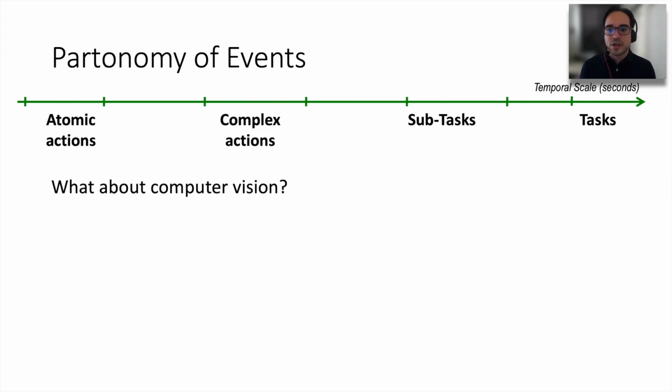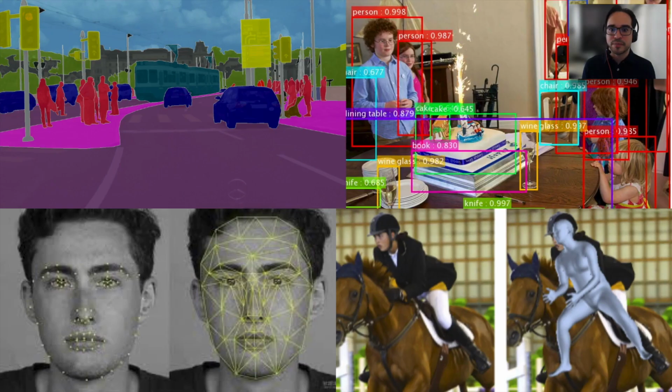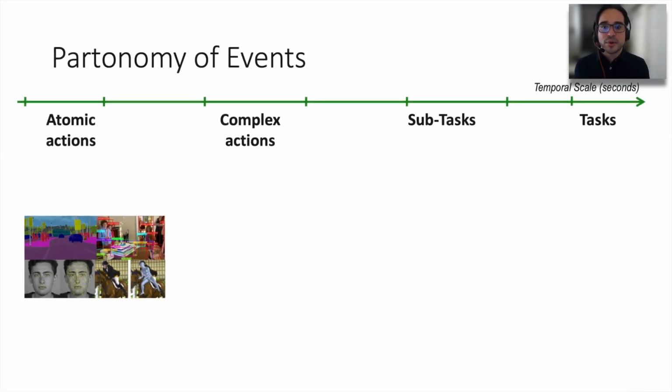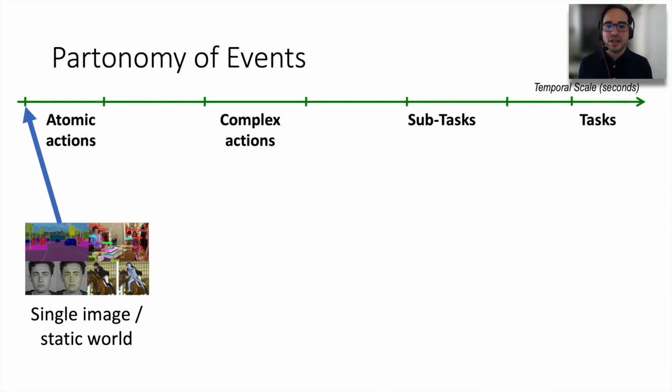In fact, here are some of the mainstream successes of computer vision. And most of these stories are about the static world, with a strong focus on objects, scenes, and their properties. When thinking about where that lies within my temporal scale, it is really at the origin, the static world that these methods are dealing with. But we're not even that close to that level of success when it comes to video, as we go up in the scale. So today, I want to share with you some of our own efforts in pushing the state of the art in computer vision, particularly when it comes to the upper ranges in this scale.